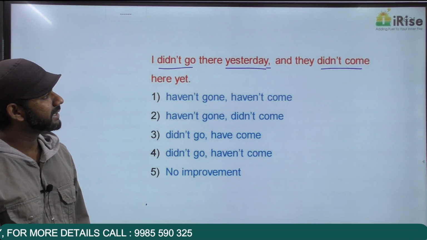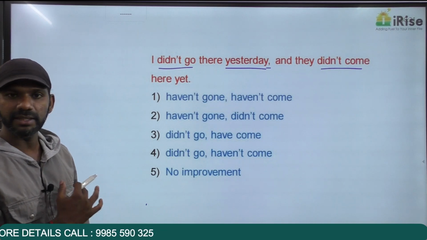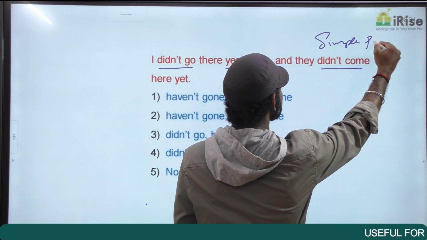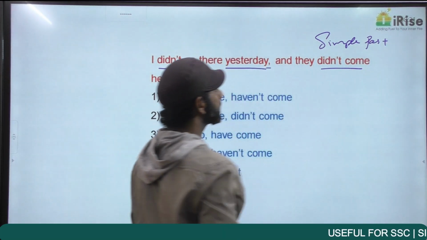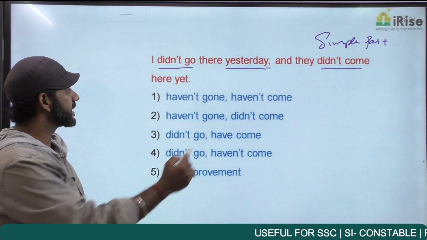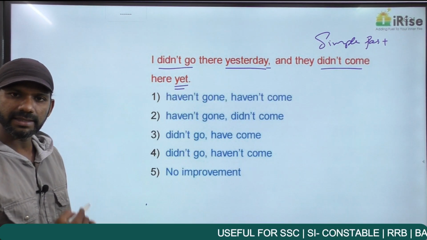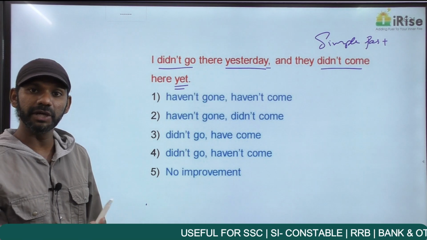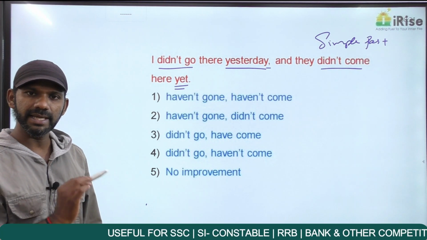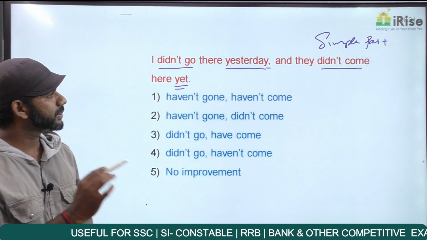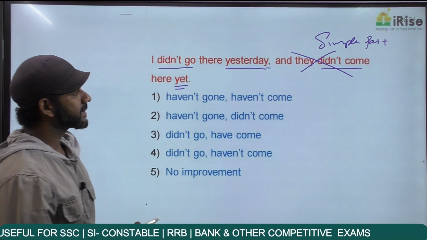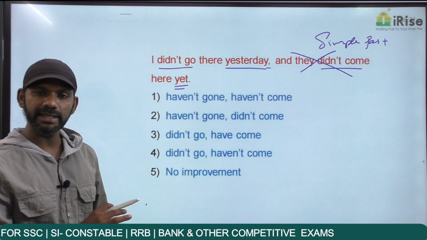Come to the second idea. And they didn't come here yet. Didn't come is simple past tense. Did is V2 and didn't come is did plus V1, simple past. And they didn't come here yet. As I told you, yet appears in the present perfect tense. Didn't come is simple past tense, yet cannot appear in the simple past tense. So the second idea is grammatically wrong. The first idea is grammatically correct. The second idea is grammatically wrong.